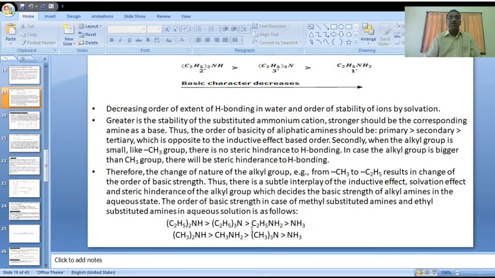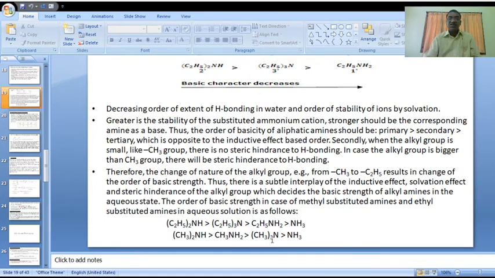normal ammonia. In case of methyl alkyl group, secondary is the strongest basic amine, secondary is greater than primary, primary is greater than tertiary, tertiary is greater than ammonia. But all these amines are more basic than ammonia.